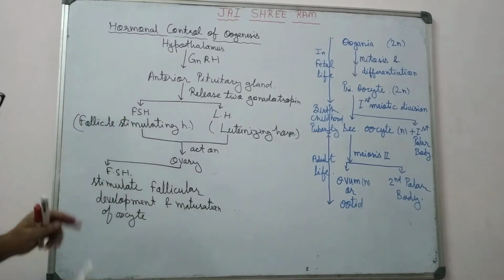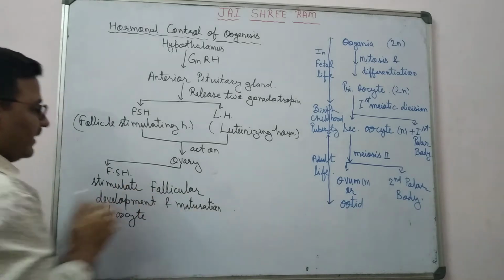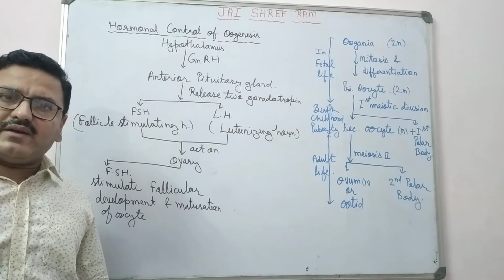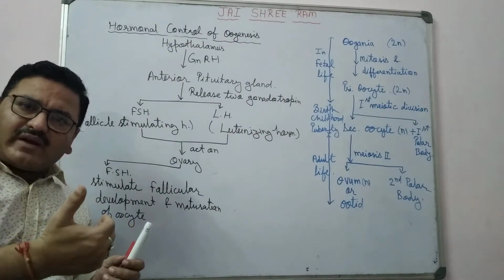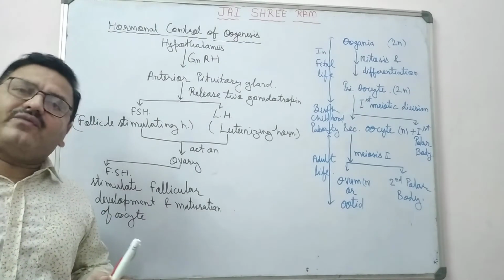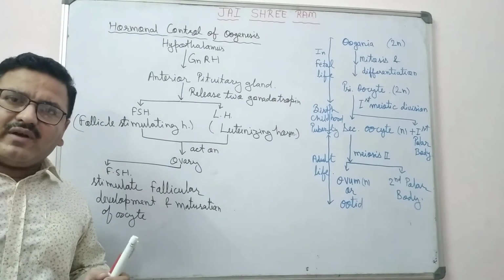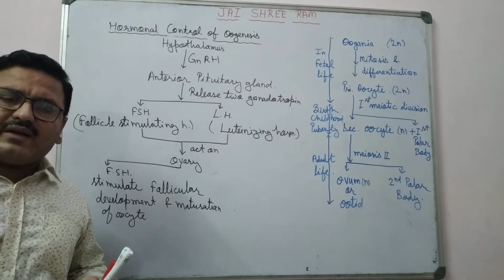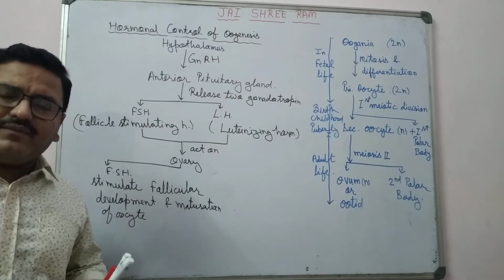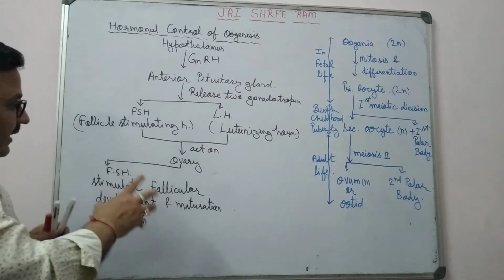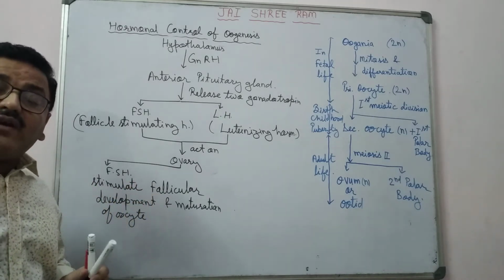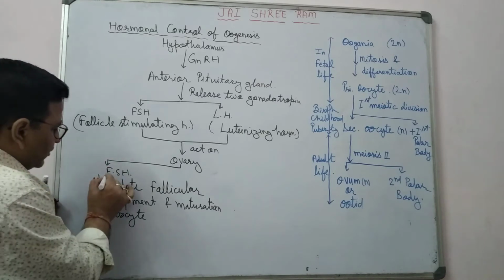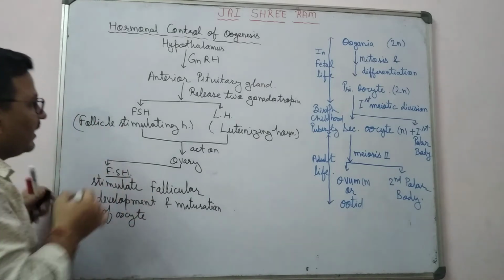Follicle stimulating hormone stimulates follicular development. You know how follicular development takes place. In follicular development, from primary follicle there is the formation of Graafian follicle. In the Graafian follicle, a large number of granulosa cells develop. There is the development of theca externa and theca interna. Also there is formation of secondary oocyte from the primary oocyte. So this occurs with the help of follicle stimulating hormone.